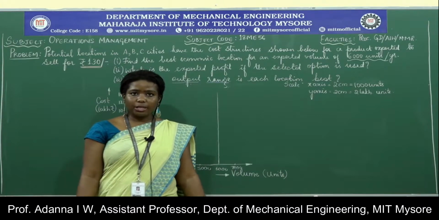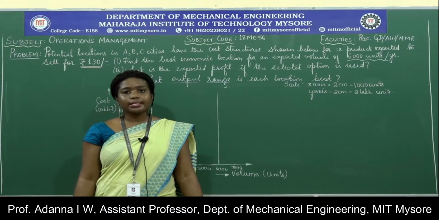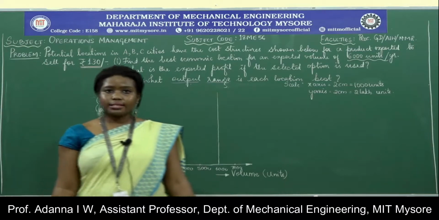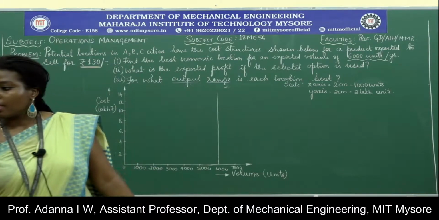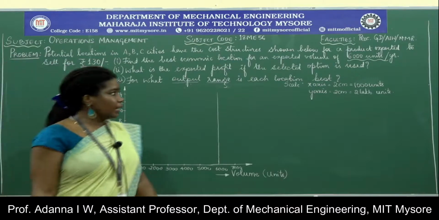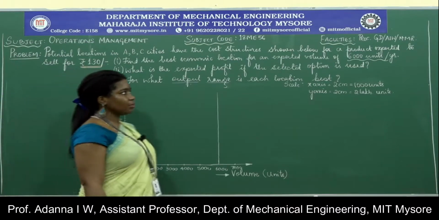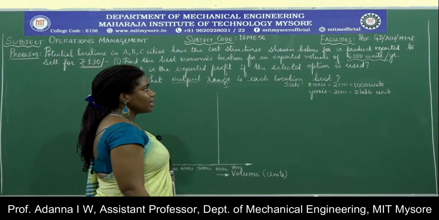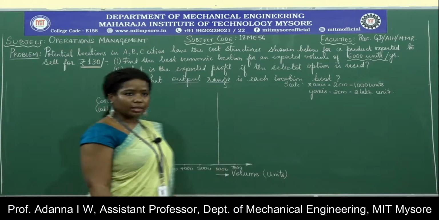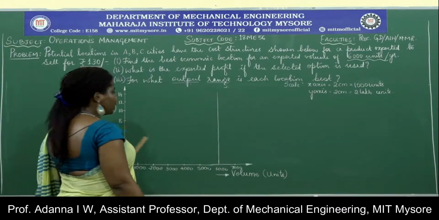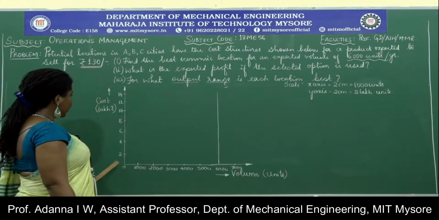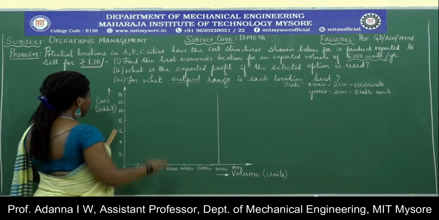So the next thing that we need to plot on this graph is the sales revenue. What is the sales revenue? The amount that we saw as sales revenue from the calculation was almost around 7,80,000 rupees. So we will plot this on the graph correspondingly somewhere around here.